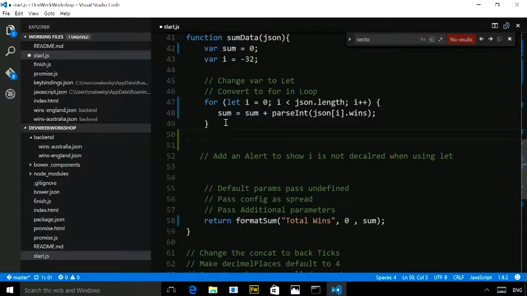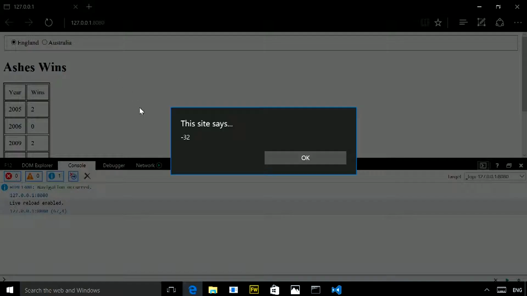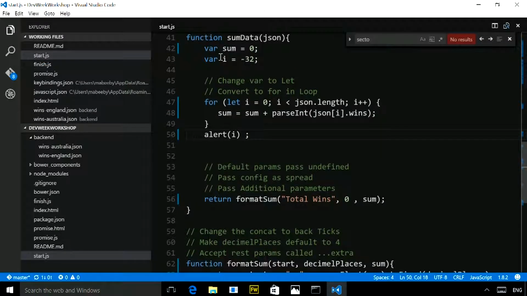So what I can do is put an alert in here and show i, and it says minus 32, which is what we declared. Clearly not the amount of wins, or the increment, or even the time. So this should be about 5, I think.